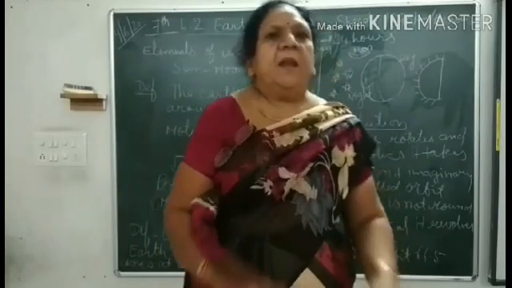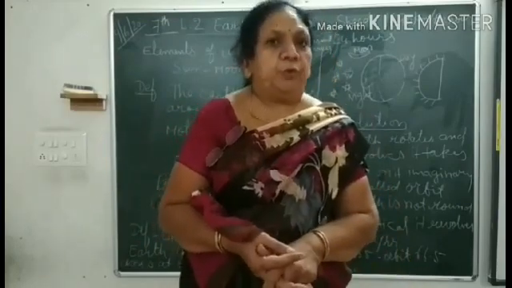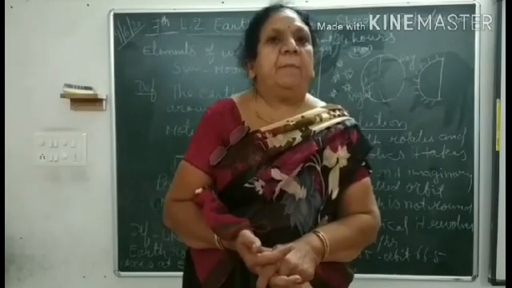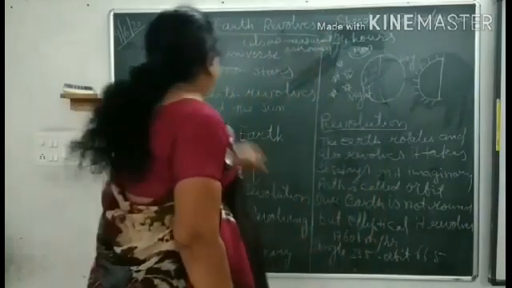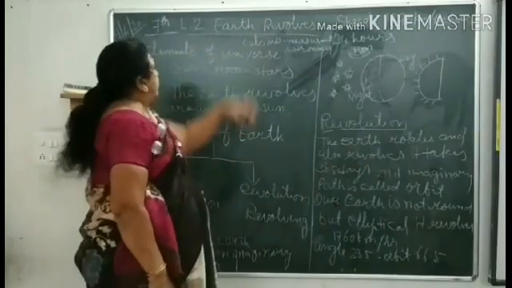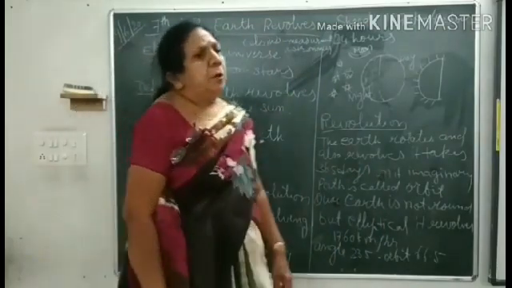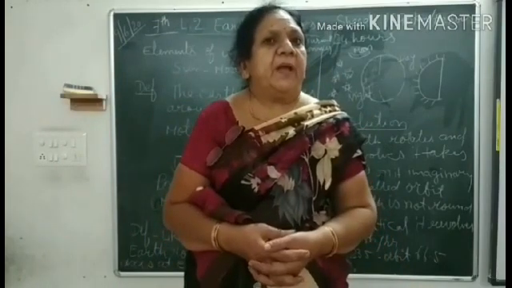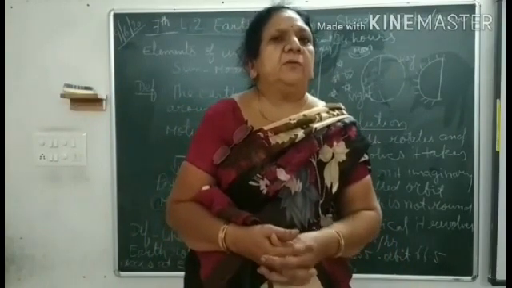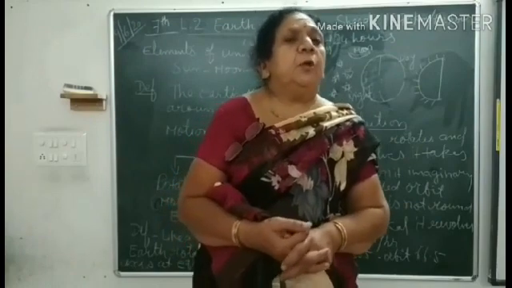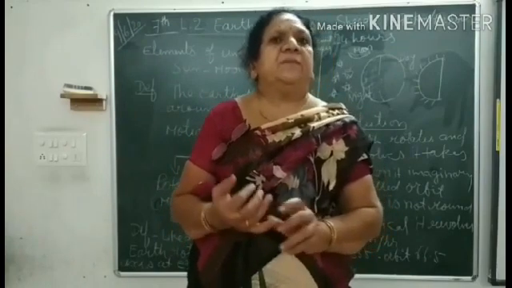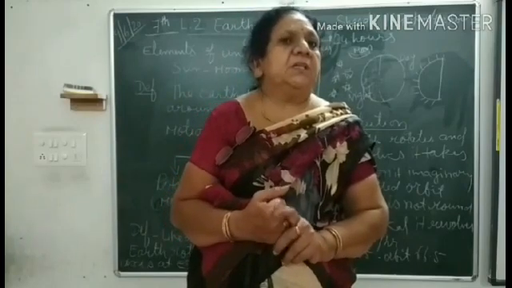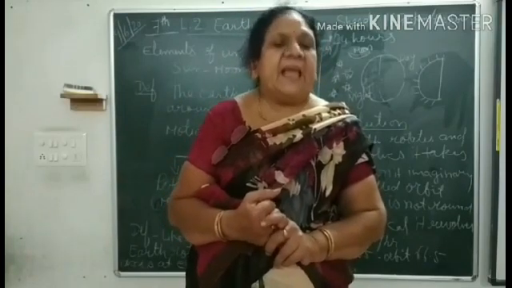Good morning, children. In the first lesson you studied about two big states. Now we are going to study the second lesson, Earth revolves. In the first lesson we studied latitude and longitude. Today we are going to study about the Earth. The Universe consists of the sun, moon and other planets, in which Earth is the main planet where life exists.